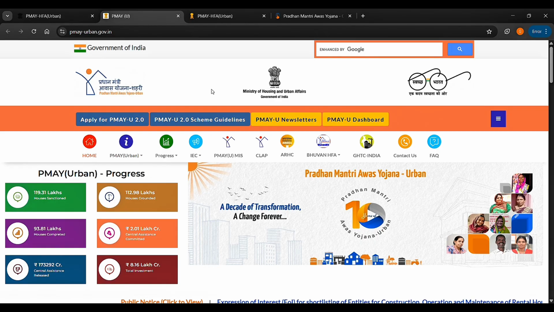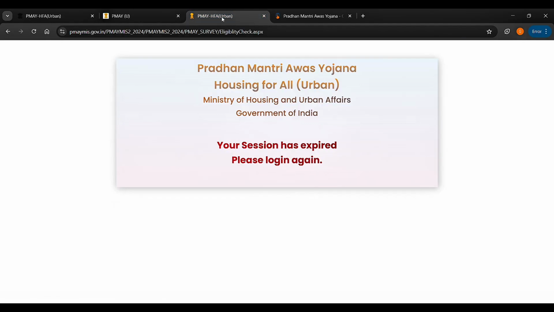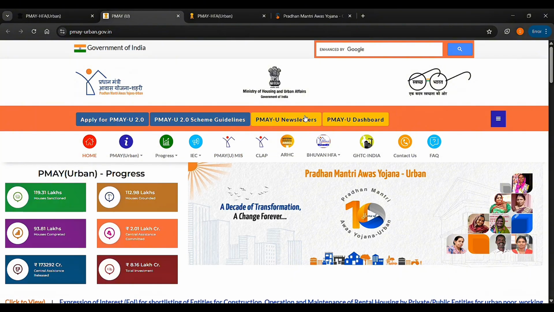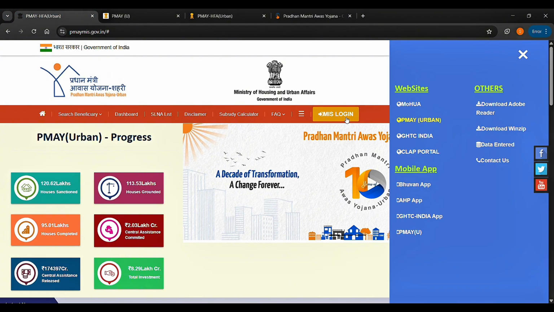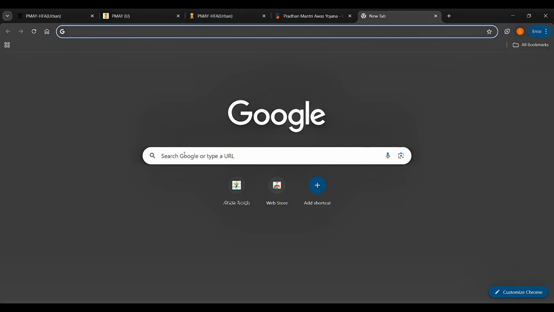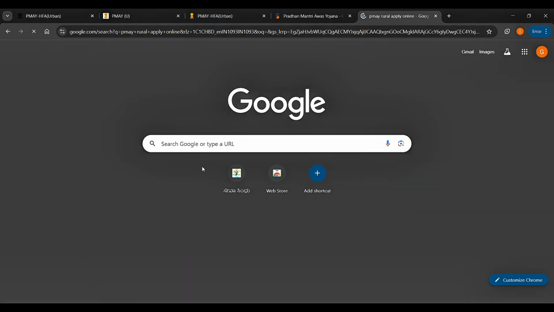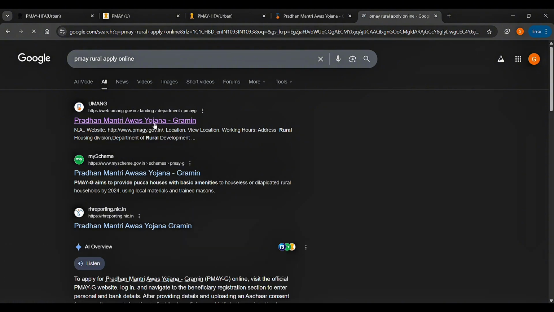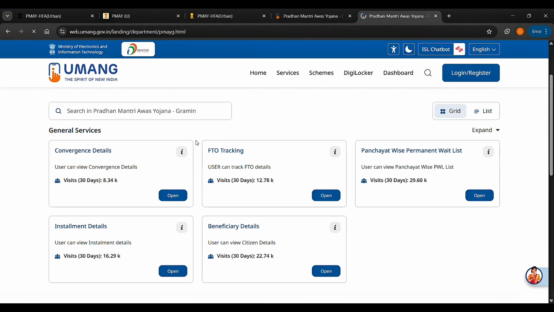If you are rural, visit this website. Please wait, it's a technical error. Or directly search for Pradhan Mantri Awas Yojana Gramin.